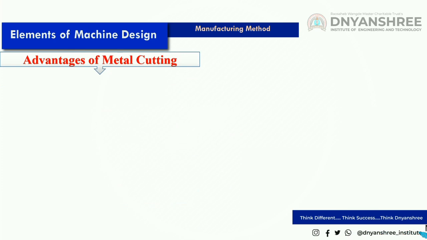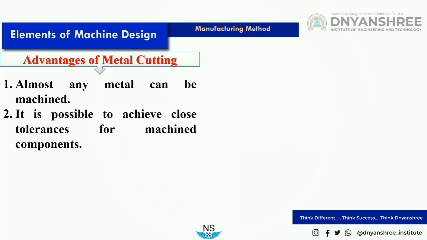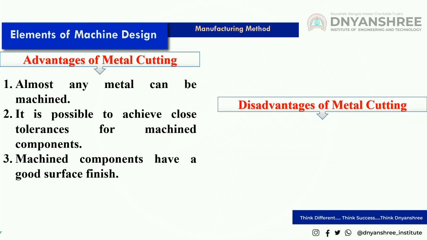Now let us see the advantages of the metal cutting process. One, almost any metal can be machined. It is possible to achieve close tolerances for machined components. Also, machined components have a good surface finish.